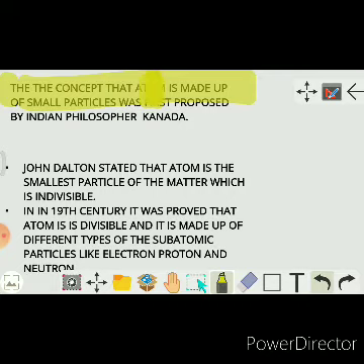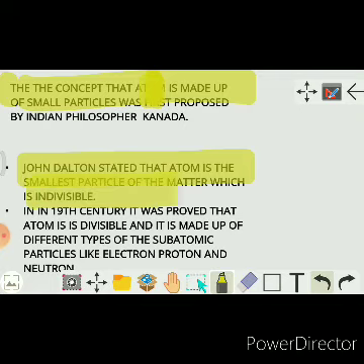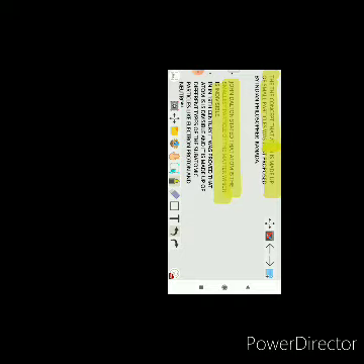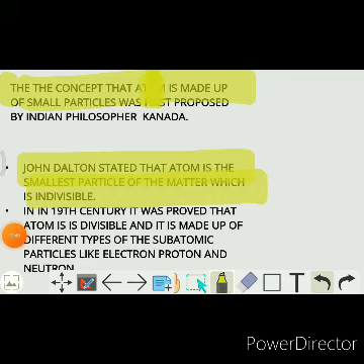Now next thing, John Dalton stated that the atom is the smallest particle of matter which is indivisible. This fact we have already studied. It means John Dalton told that the atom is an indivisible particle, and it is the smallest particle of matter.